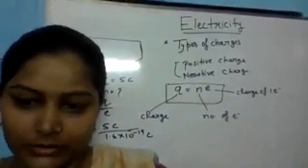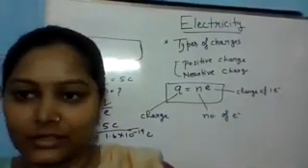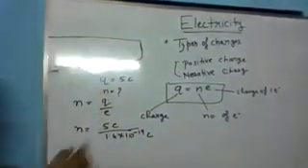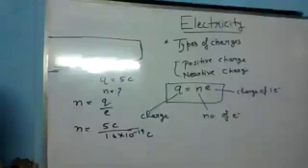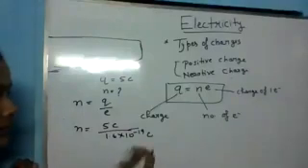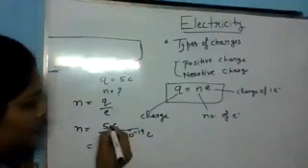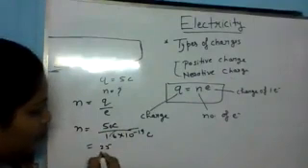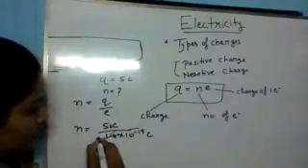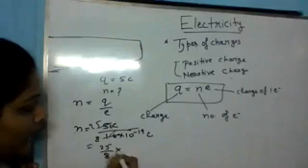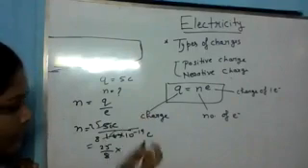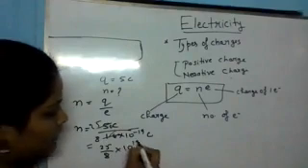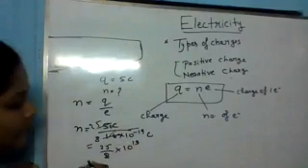Good. Only two people have answered. Such a simple calculation. Ma'am, 31.25 into 10 to the power minus 19. Not minus 19. That is why I asked. See, you can write it like this: 25 upon 8, and when we take this power to the numerator, the power becomes positive.